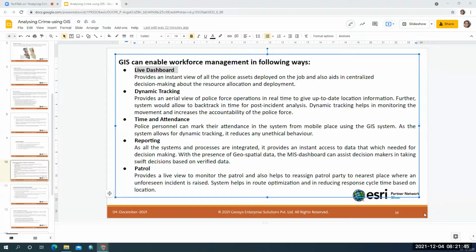And time and attendance. So you also need to know whether the police force is actually going to a given location, how much force is present when an incident has occurred, and what force is actually required at that given location in order to track this. So there are various things we can do using GIS, provided we know how GIS can be used in the right way. And the second thing is you need to have the availability of your data.